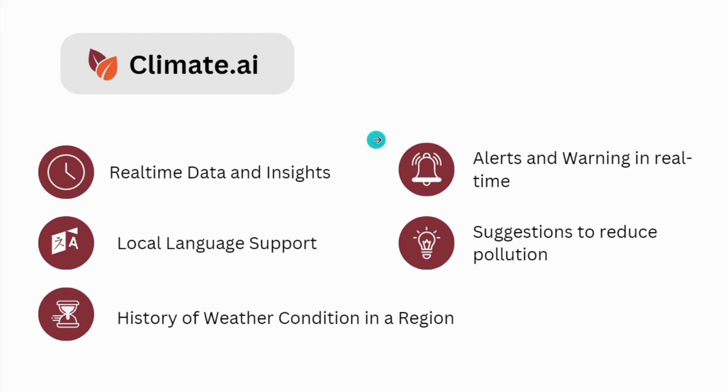You can also see the history of weather conditions of an area all the way back to 1950. Other than that, we have real-time weather alerts and warnings in case of disasters such as hurricanes or tsunamis. The most important feature is that we suggest actions that can reduce pollution in the area. For example, in an area with emissions due to traffic, we can suggest people use electric vehicles or switch to public transport.